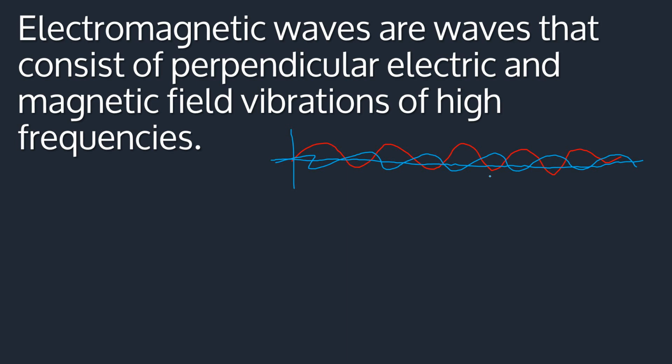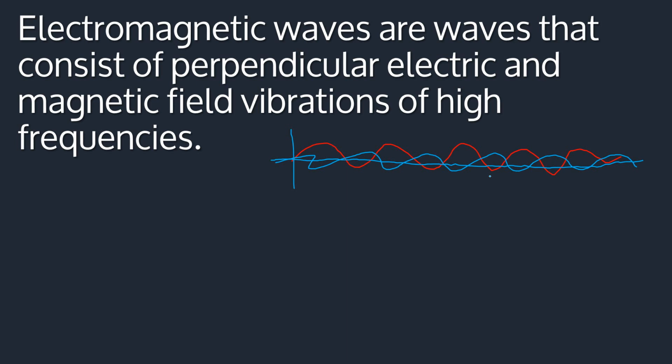So two field vibrations of high frequencies, when one is an electric field and the other is a magnetic field, the two make up what you call an electromagnetic wave. One more time, an electromagnetic wave is a wave which consists of perpendicular electric and magnetic field vibrations of high frequencies.